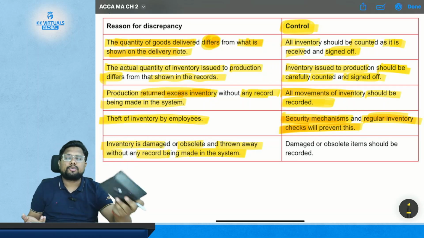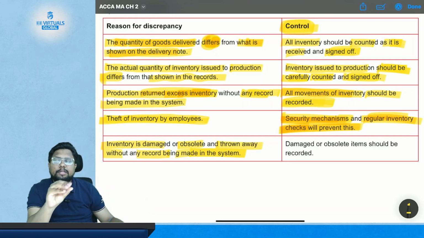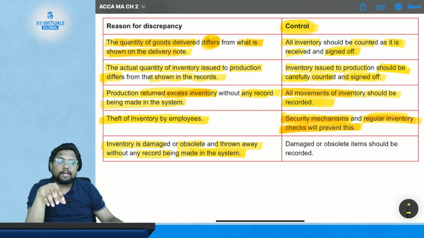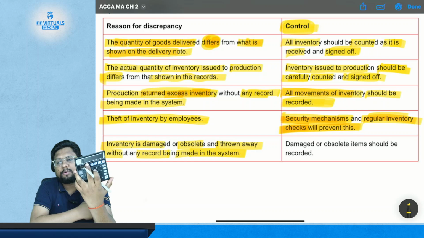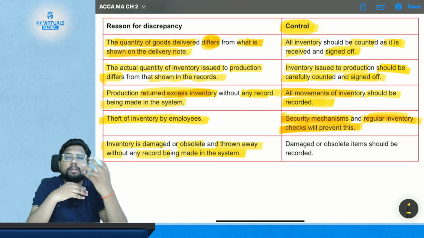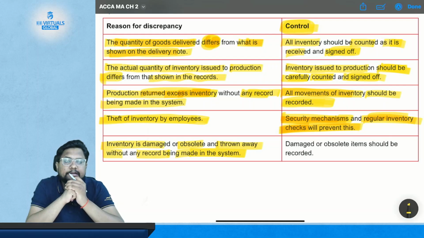If I just throw it out, the books will still show that I have that particular amount of calculators, but in actual fact there is a lesser quantity, because I have thrown the damaged calculators out of my inventory. So this is the problem where your records will not match your actual inventory because of such damage or obsolescence of the material. What is the control here?